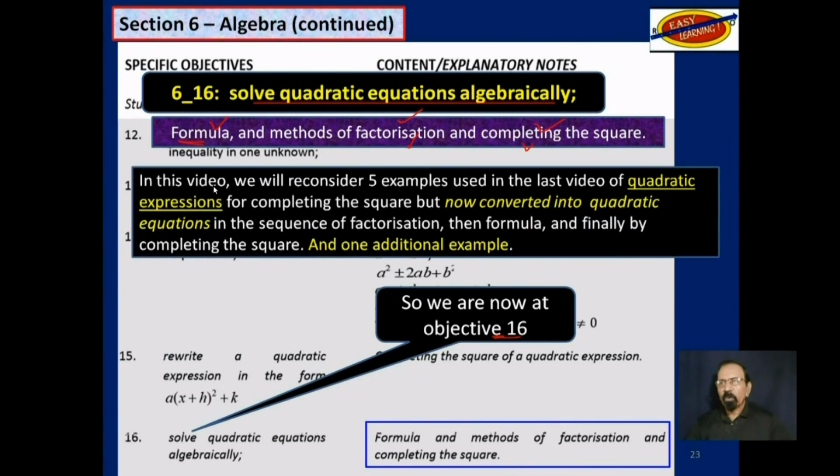In this video, we will consider the 5 examples of quadratic expressions used in the last video for completing the square, but now converted into quadratic equations. First of all, we will use factorization, then we will look at the formula, and finally, we will consider those same 5 examples by completing the square. Besides those 5, we will look at one more. So we are looking at 6 examples in this video.